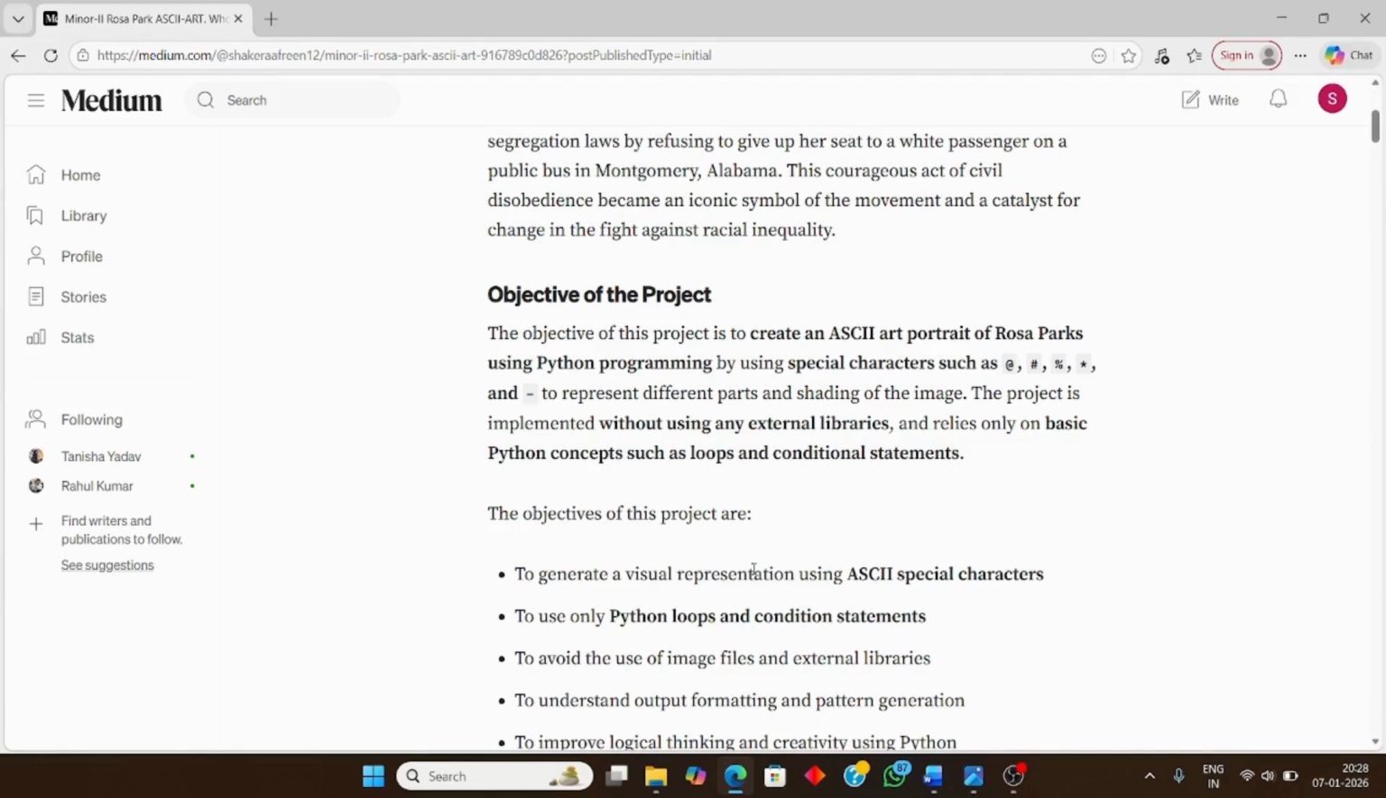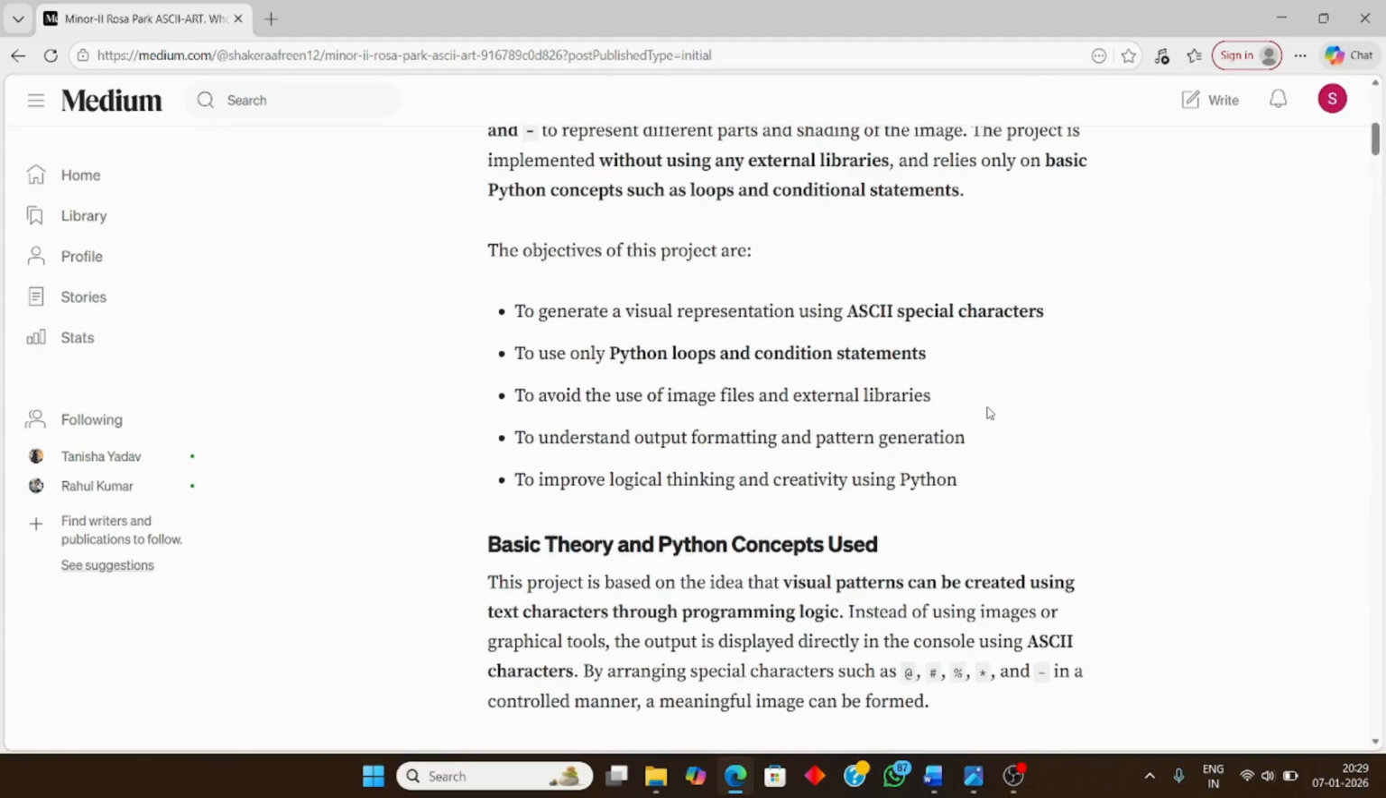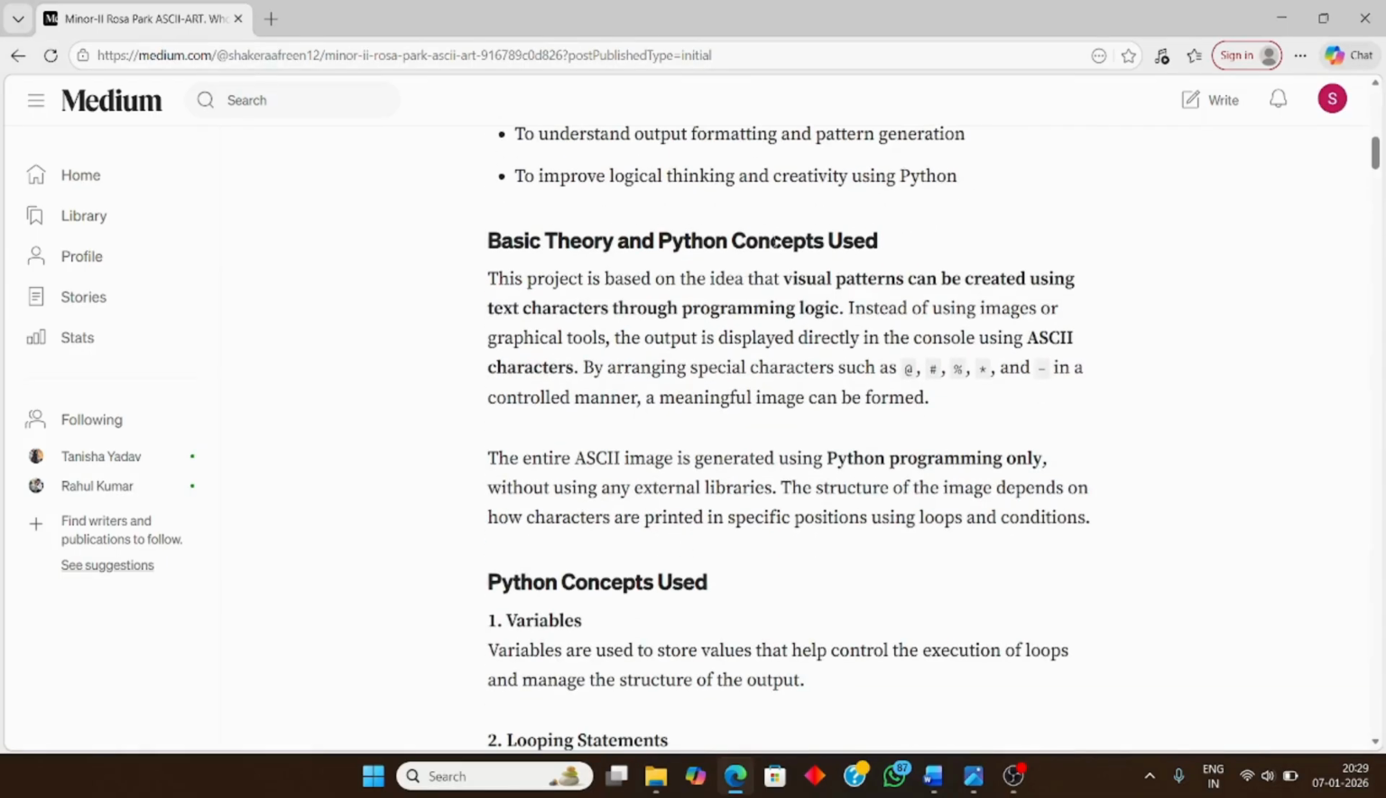Now we are focusing on our project. What is our main project objective? Our objective is to create an ASCII art portrait of Rosa Parks using just the basics of programming, like loops and condition statements, and special characters like at sign, hashtag, and these types of symbols. There is no use of other Python libraries, just loops and condition statements.